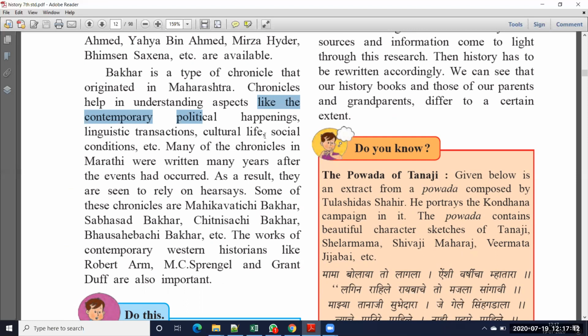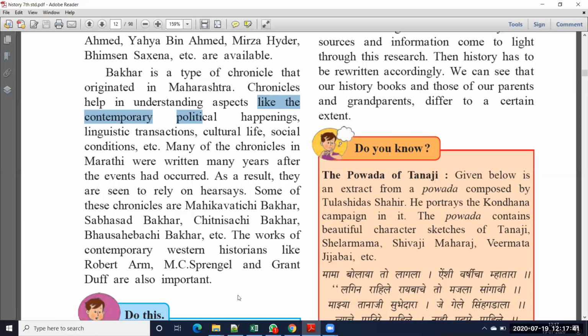So that we call as Bakhars. It was started in Maharashtra. Many of the chronicles in Marathi were written many years after the events had occurred. As a result, they are seen to rely on hearsay. Some of these chronicles are Mahekavachi Bakhar, Sabhasad Bakhar, Chitnisachi Bakhar, Bhausahebanchi Bakhar, etc. The works of contemporary Western historians like Robert Orme, MC Springle, and Grant Duff are also important.